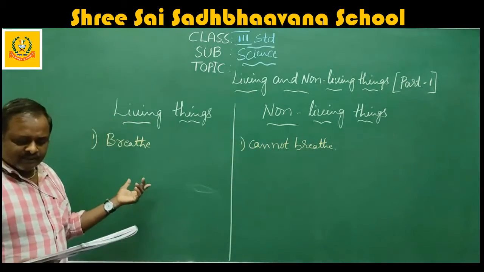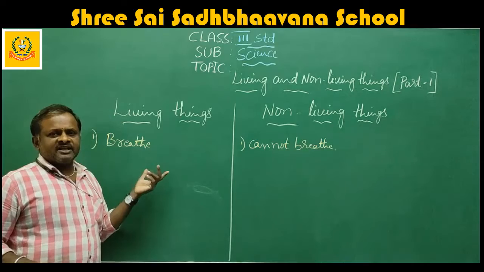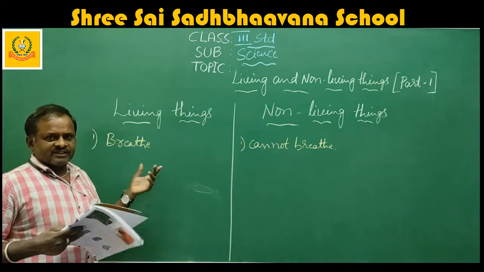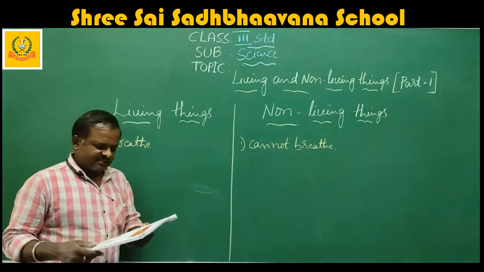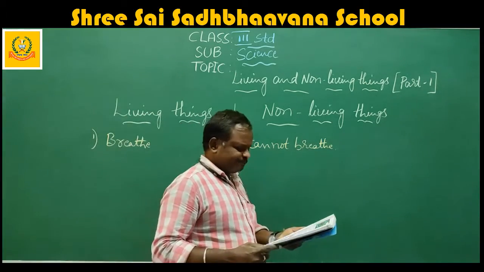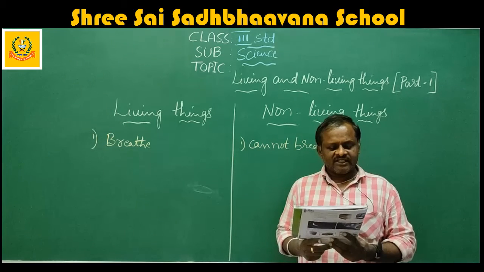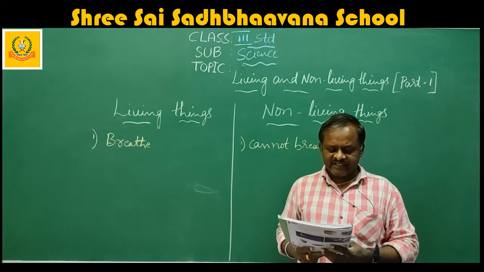Non-living things cannot breathe. This is the first characteristic or feature of living and non-living things. Moving to the second one: living things have a life cycle.